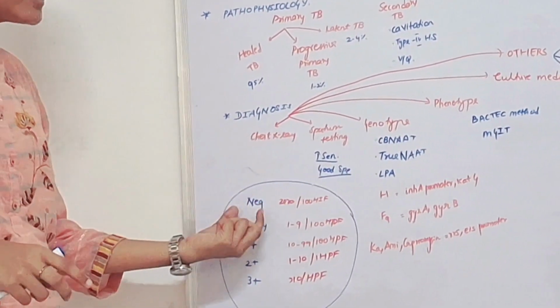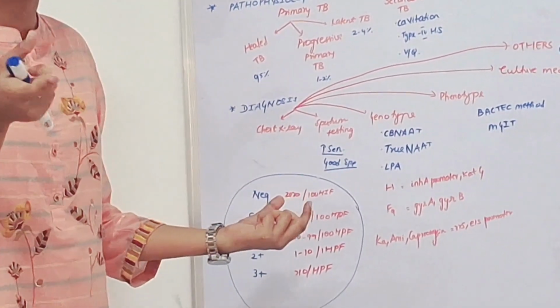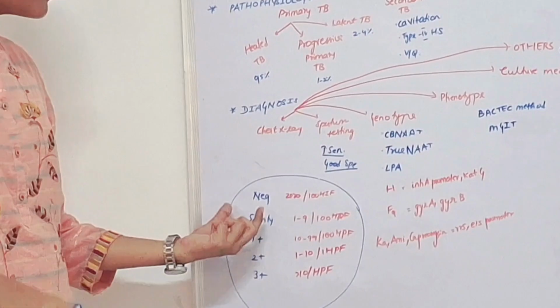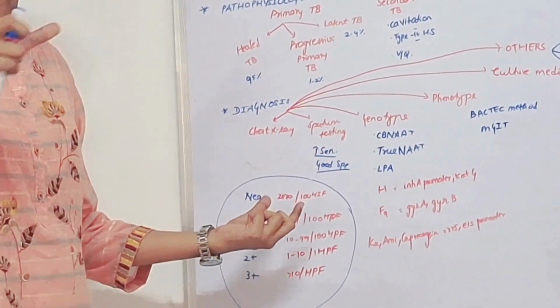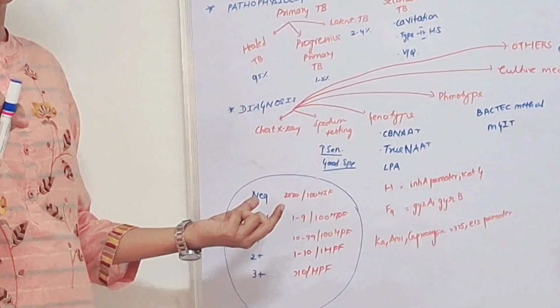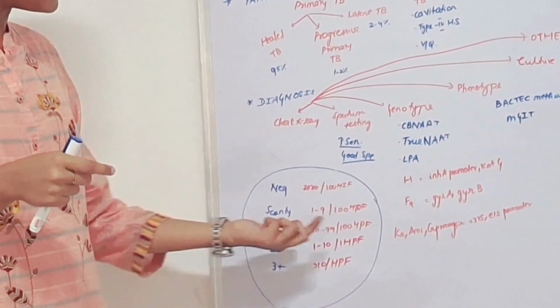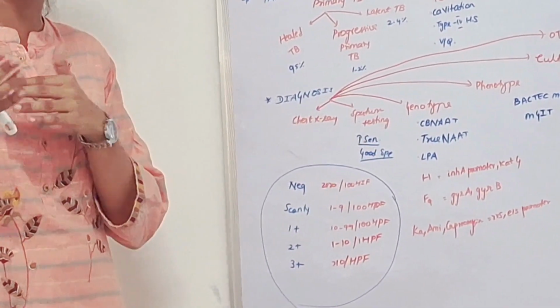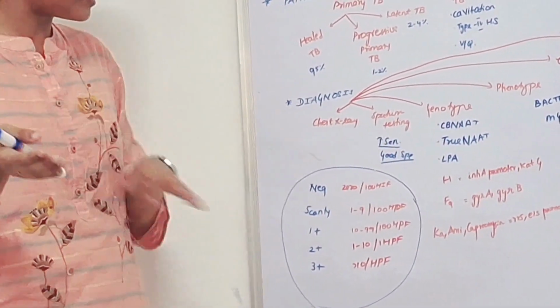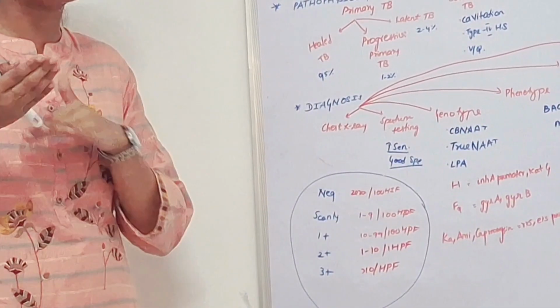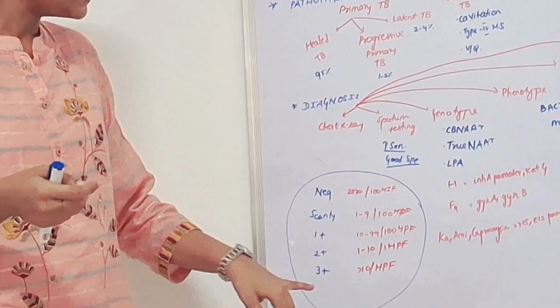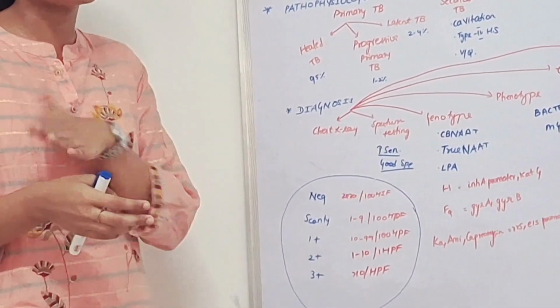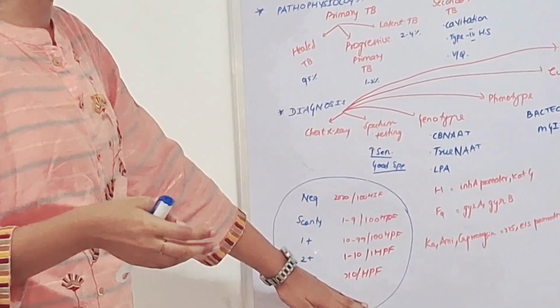So to say it is negative, there should be 0 acid fast bacilli in 100 high power fields. For scanty, 1 to 9 acid fast bacilli in 100 high power fields. Next, 1 plus is 10 to 99 acid fast bacilli in 100 high power fields. And 2 plus is 1 to 10 acid fast bacilli in 1 high power field. 3 plus is more than 10 acid fast bacilli per high power field.